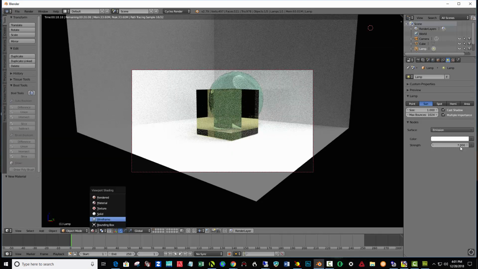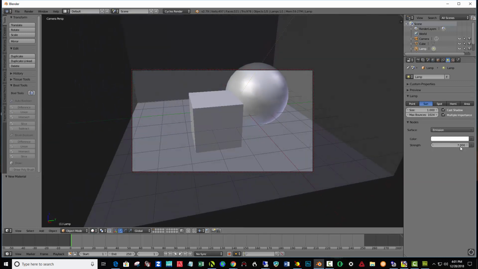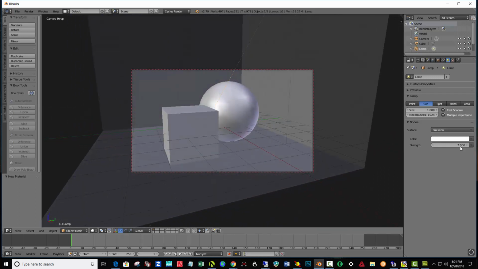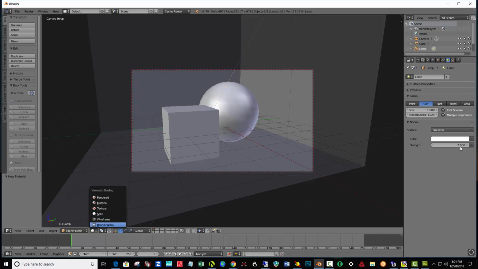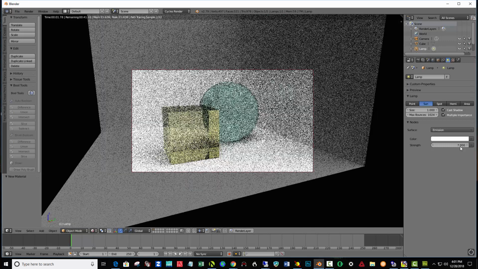It's working very hard. So I'm going to come back to solid mode here so I can move a little easier in real time. With all the glass and reflections and whatnot, it was having a hard time moving for me. If you want to just double check your lighting, we can now come back into rendered in the viewport shading and see how that's looking.